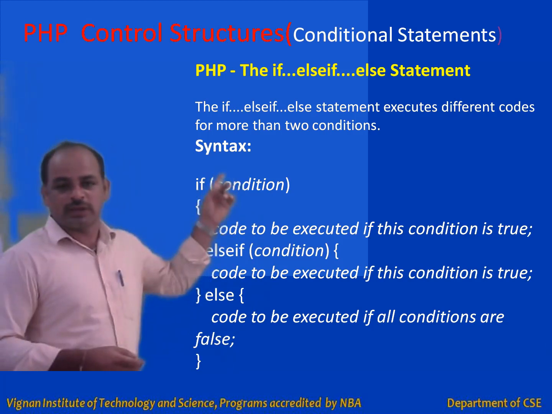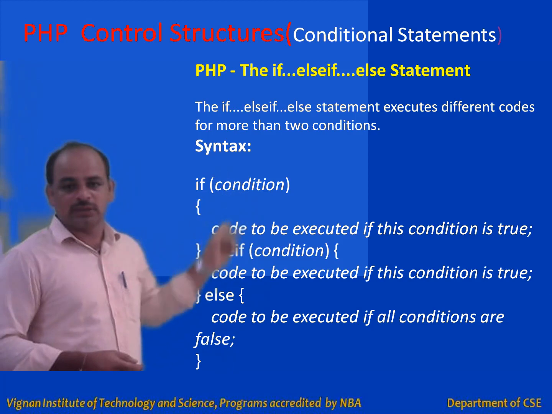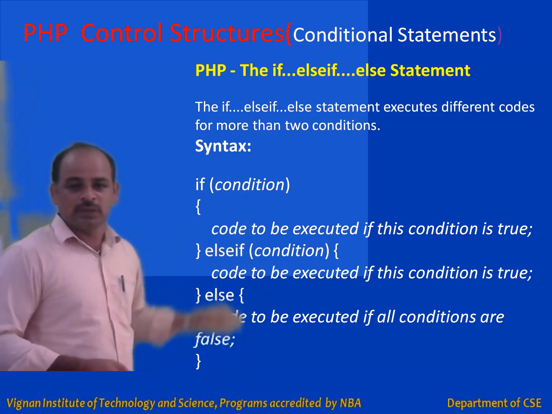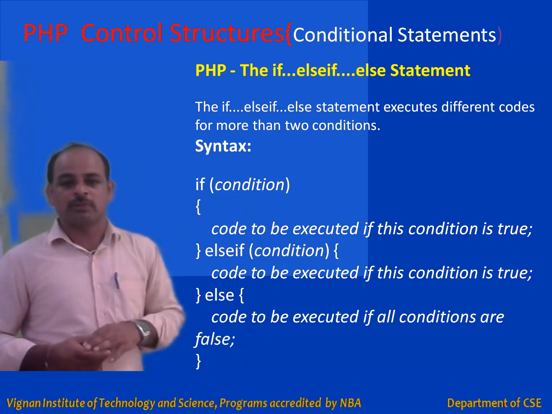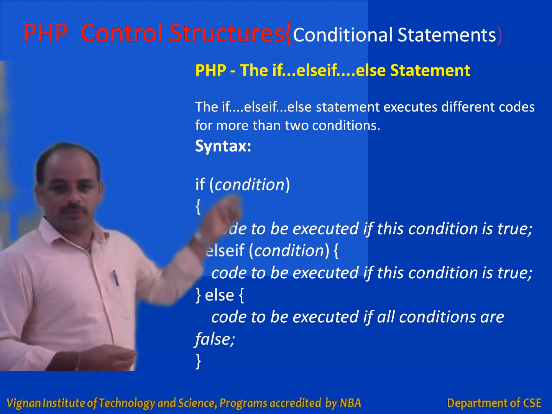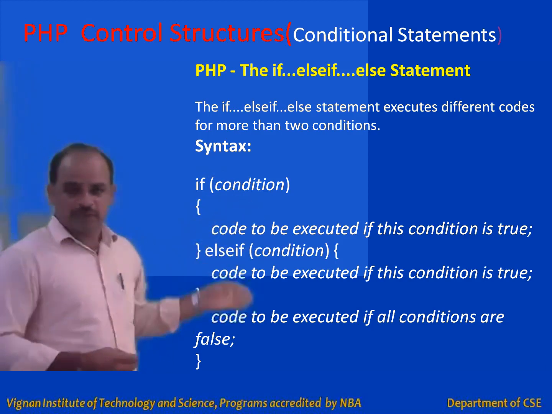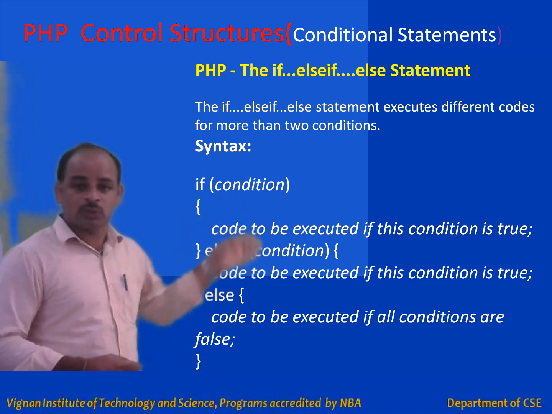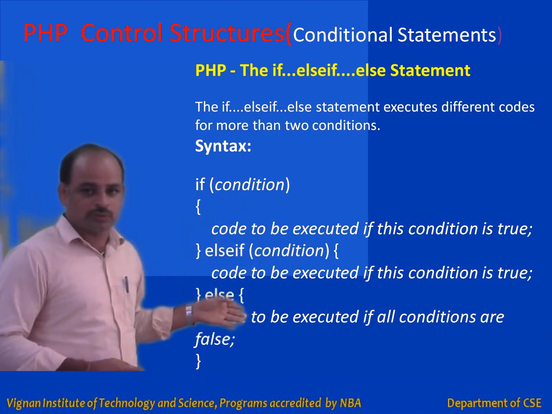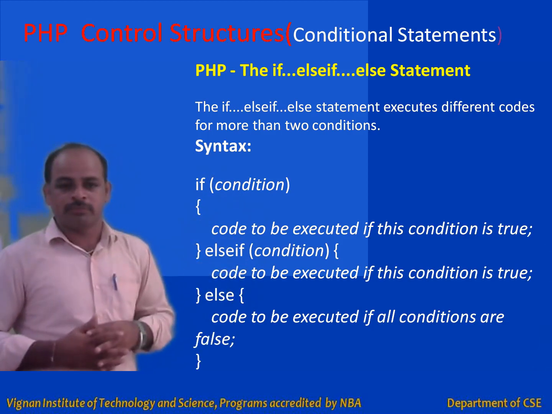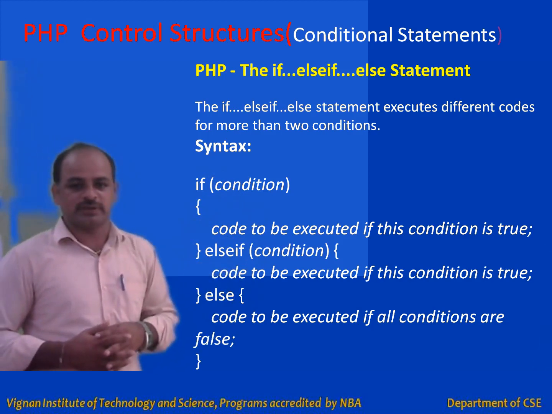You write if condition, else if condition, else if condition. You can extend up to any number of alternative choices. In this syntax, I am showing only 3 alternative choices of code to be executed, but you can extend up to many alternative choices.